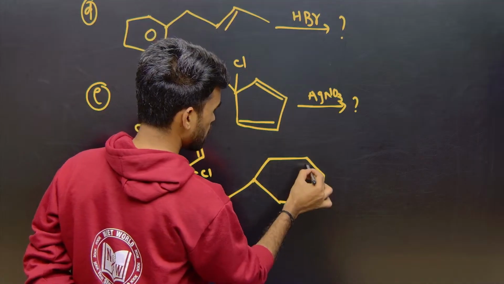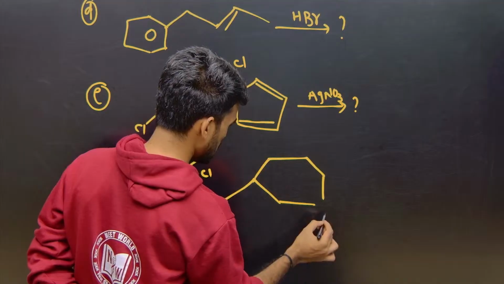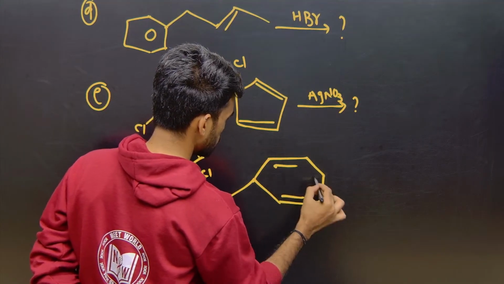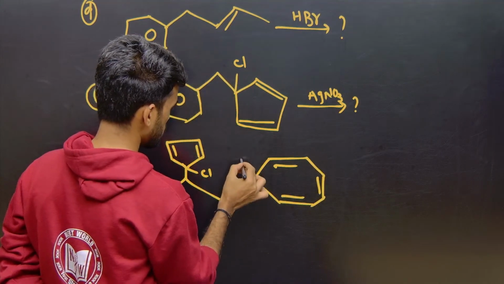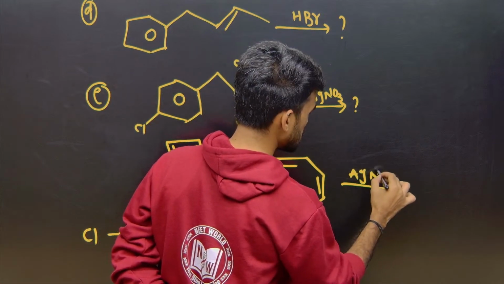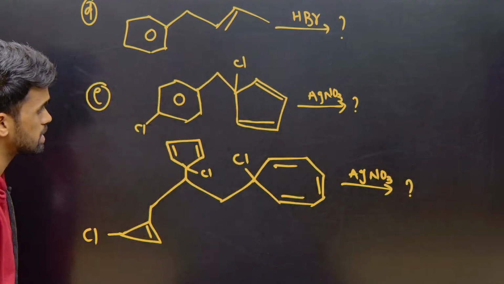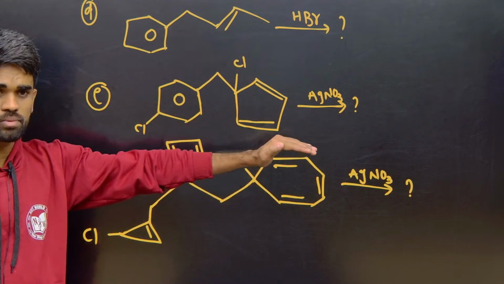Don't be scared by looking at the structures first. I am deliberately making this much bigger. Consider these are hypothetical compounds. I am not talking about their existence and all, but whether they will form a precipitate or not.